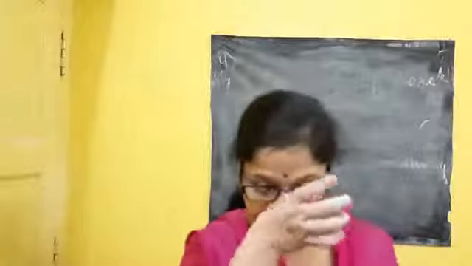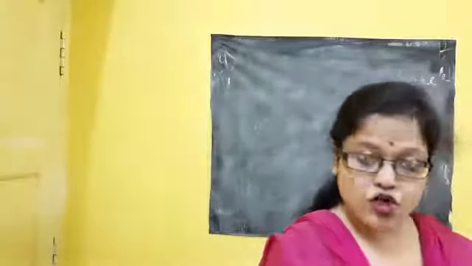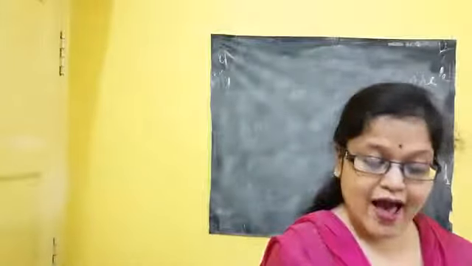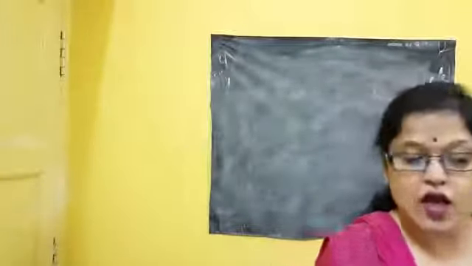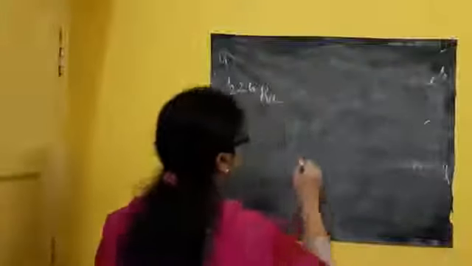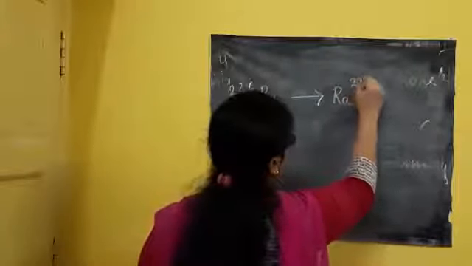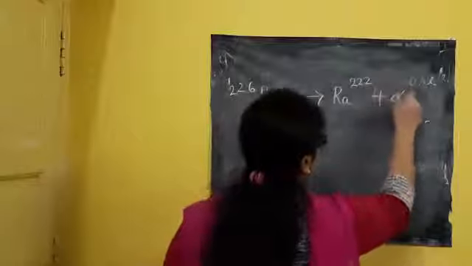Now see here, the mass of radium 226 is given, the mass of radium 222 is given and the mass of the alpha particle is given. Radium 226 is the parent nucleus. From the parent nucleus, we are emitting radium 222 and one alpha particle.